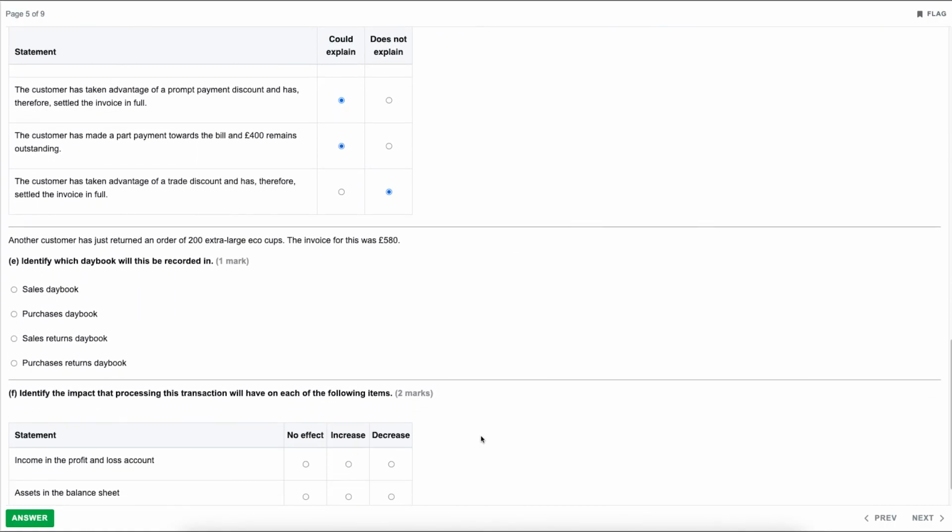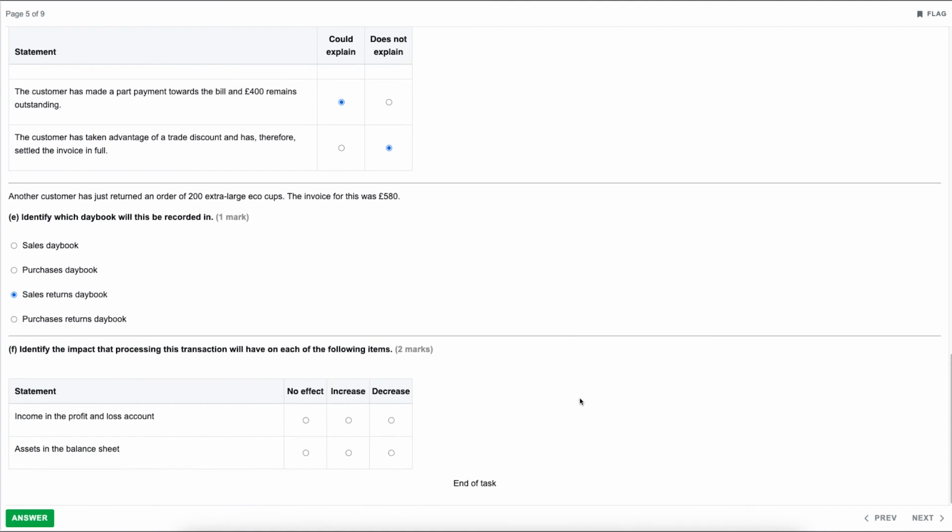Okay, moving down then, part E here. Another customer has just returned an order of 200 extra large Eco Cups. The invoice was for £580. Part E then, identify which daybook this will be recorded in. I think they've got that slightly confused, I think some of the words are wrong there. So identify which daybook this will be recorded in, I assume that's supposed to say. If this is a return, we know straight away that it's either going to be sales returns or purchase returns. Considering this is a customer and therefore it's sales, it would be the sales returns daybook.